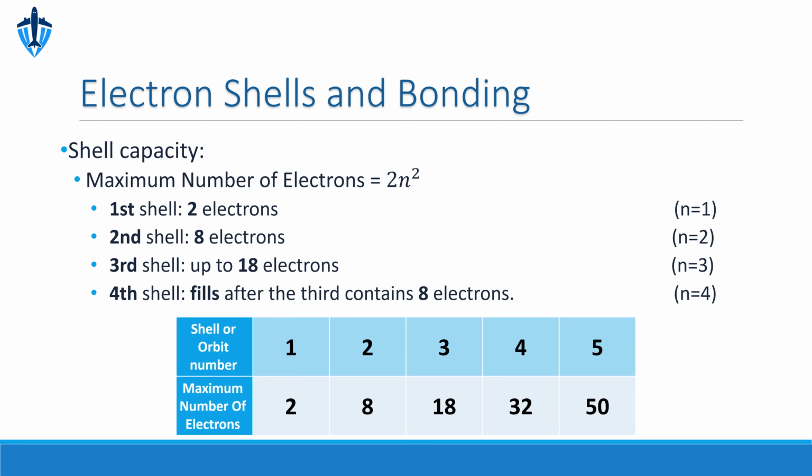And if we apply the formula, the fifth shell, n equals 5, has a maximum capacity of 50 electrons, calculated as 2 times 5 squared.